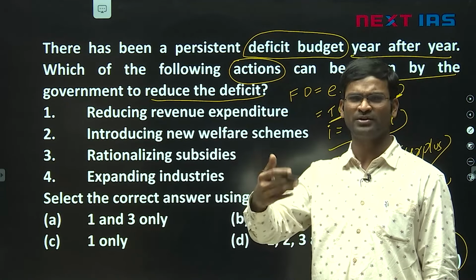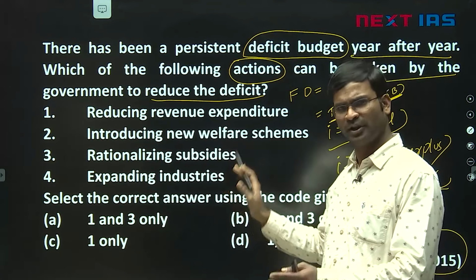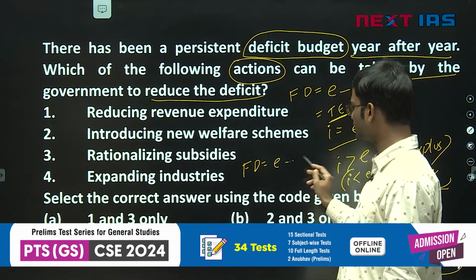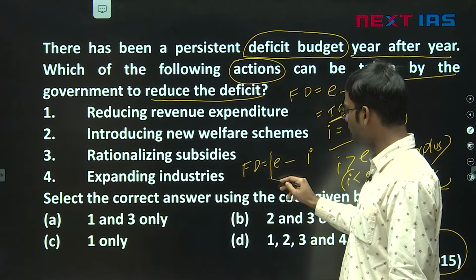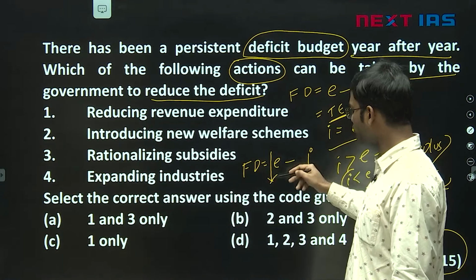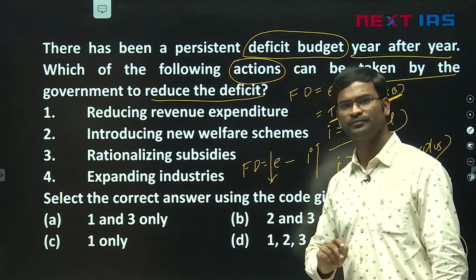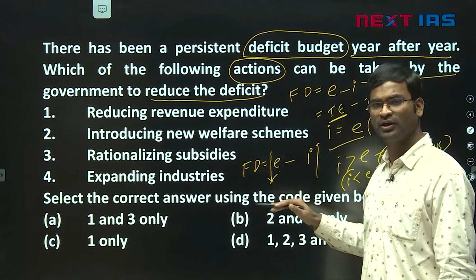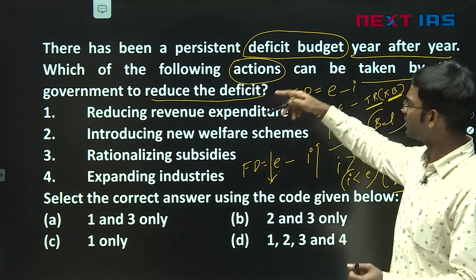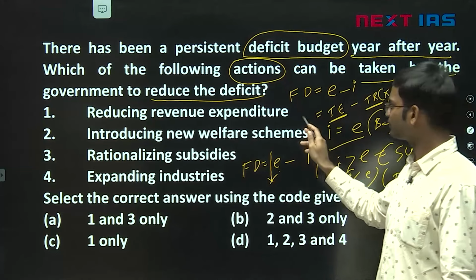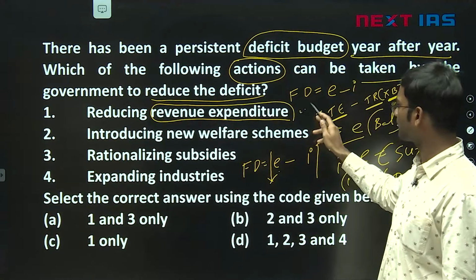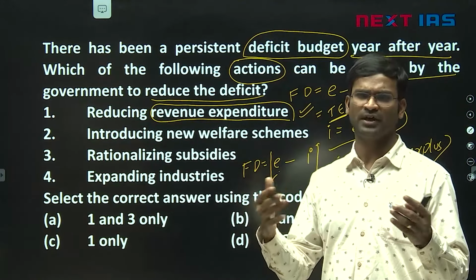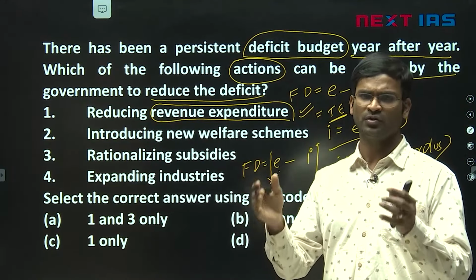So there are multiple ways to write fiscal deficit, but simply remember, to reduce the fiscal deficit there are options like this. Expenditure should reduce, income should increase, or expenditure should be the same and income should increase. Okay, so like that you can see the options. They are asking us what should be done. First option, reduce the revenue expenditure. Yes, when you reduce the revenue expenditure, what is revenue expenditure? When you are spending on salaries, pensions, subsidies, revenue expenditure, the overall deficit may reduce.